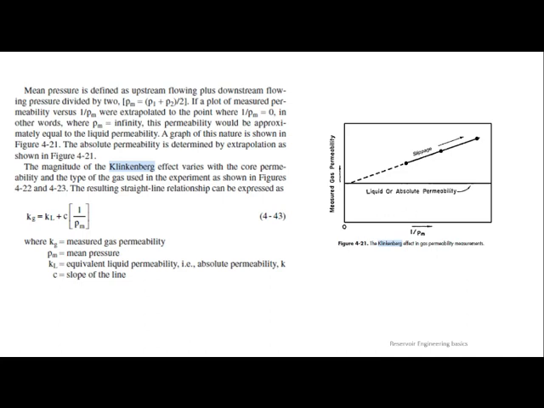2000 plus 1000 will be 3000, by 2 will give you 1500 PSA. So when the difference is increasing, imagine P1 is constant like reservoir pressure, around 2000 PSA, but P2 is getting increased from 1000 to 2000. Let us take the first point as 1000, then the value of Pm will be 1500. Next take 500. So 2000, 2500 by 2.